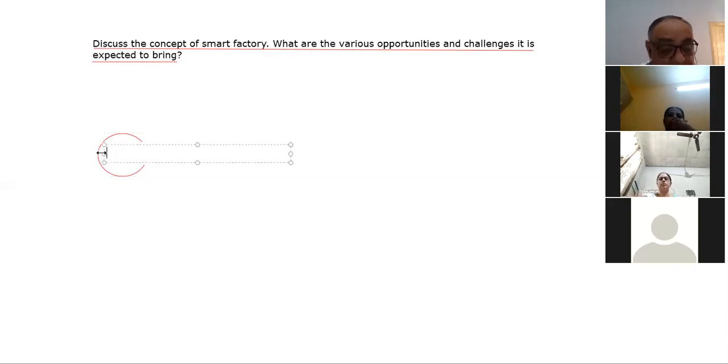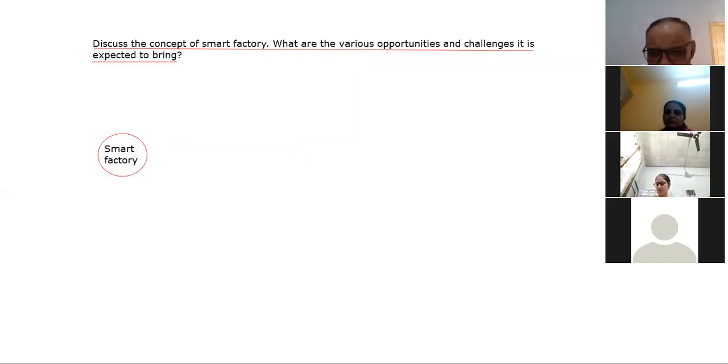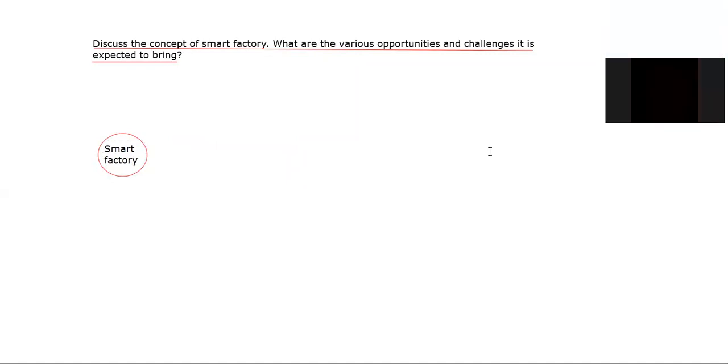Let us do the sketch. Smart factory, right? So this is the concept. Hello, please keep your mic off, right?